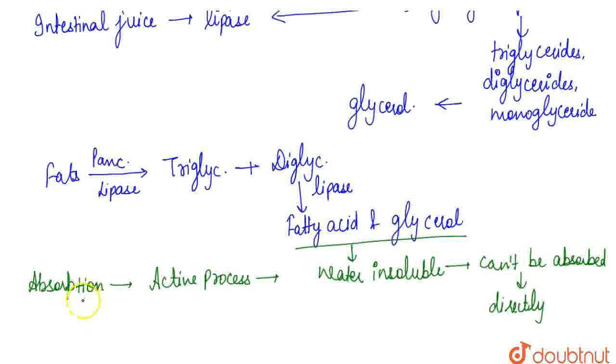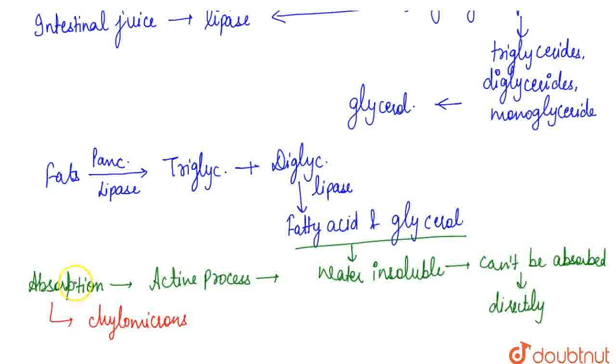Then they are reformed into small microscopic particles called chylomicrons. Chylomicrons are protein coated fat globules. They're transported to the lymph vessel in the villi, and from the lymph vessel the absorbed food is finally released into the bloodstream, and from there it goes to each and every cell of the body.